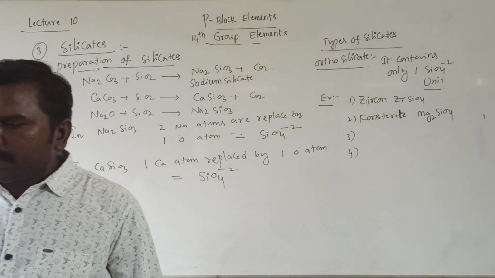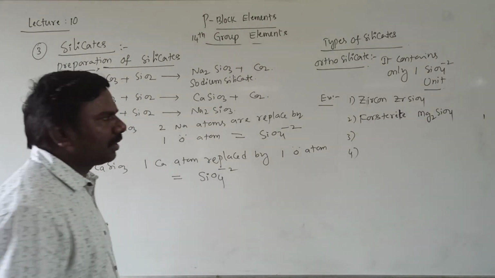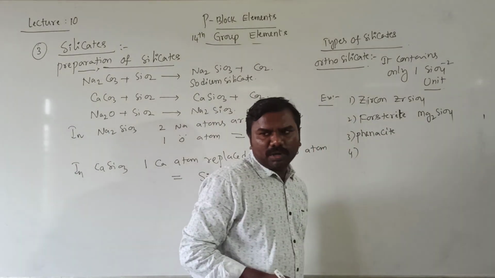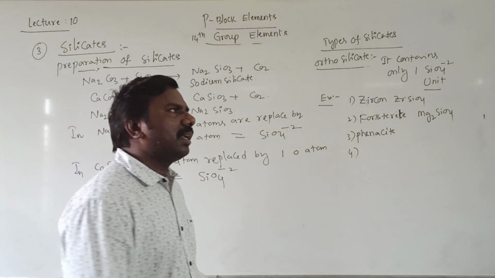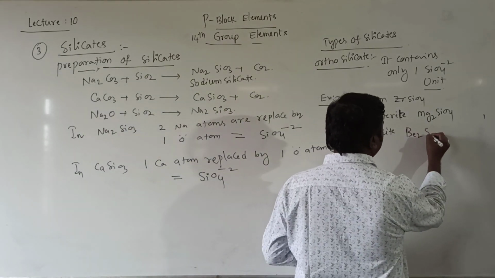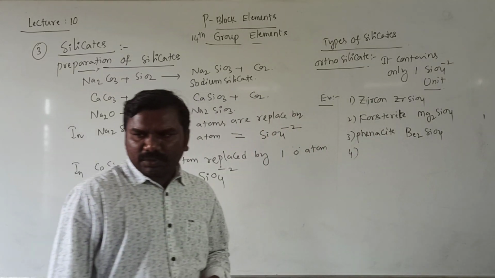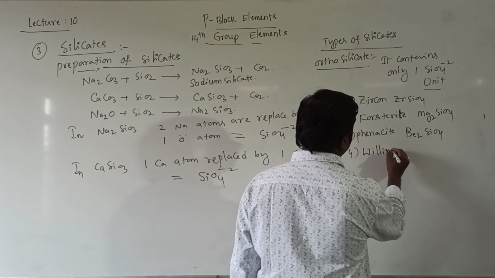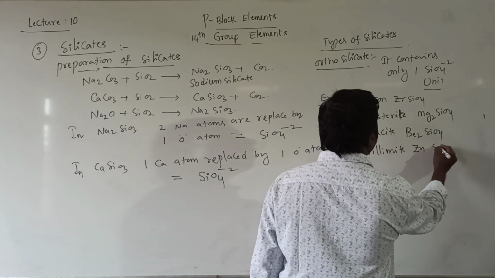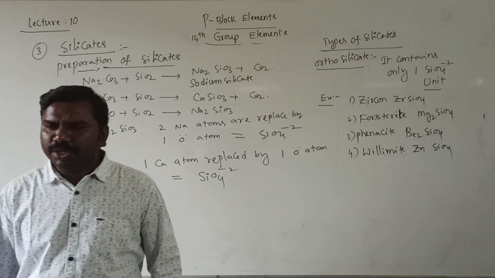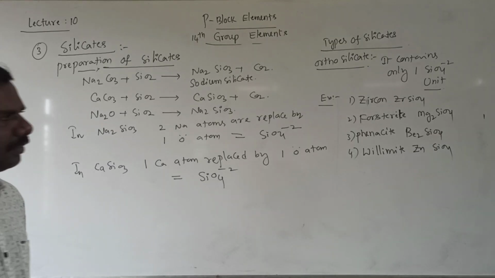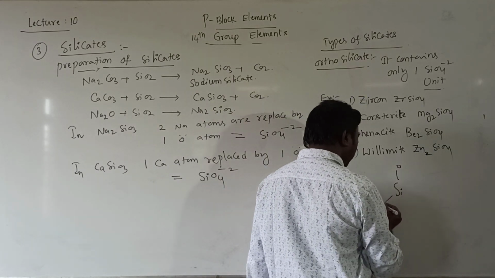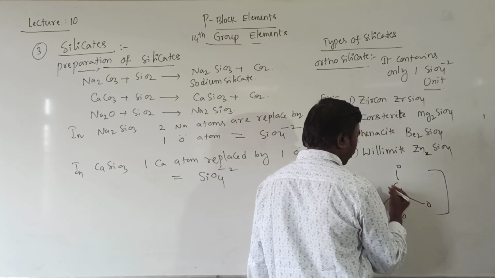Next one is phenacite. The formula for phenacite is Be2SiO4. Next is willemite, Zn2SiO4. It means the zinc mineral is Zn2SiO4. In all of these, only one SiO4 unit is available in a tetrahedral manner.